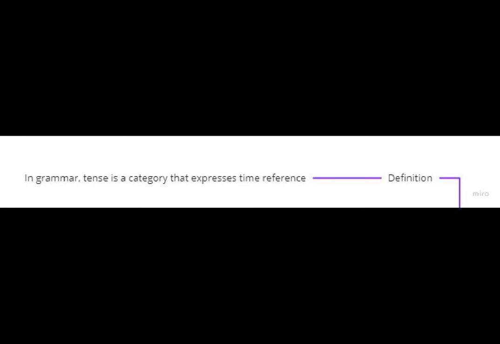Next is the definition of tenses. So in grammar, tense is a category that expresses time reference. What it means is a category of sentence that expresses time reference. So if we divide tenses based on their time reference, it could be categorized into three main groups. That is present, past, and future.